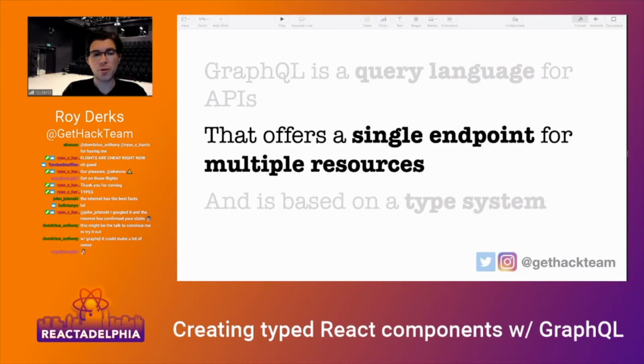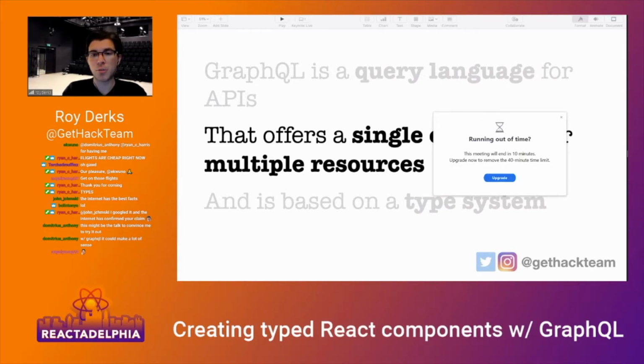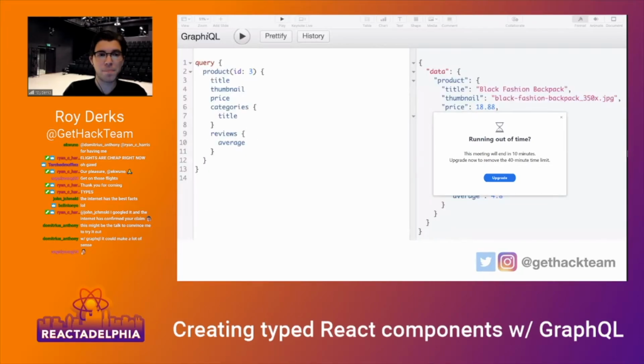What's also important to know is that it offers you a single endpoint for multiple resources. So you don't have different endpoints for every instance that you're asking for. What usually happens in REST is that every table in your database has its own endpoint. That's something that isn't there for GraphQL. It will look something like this, and you can have nested relationships, like with the categories and the reviews.